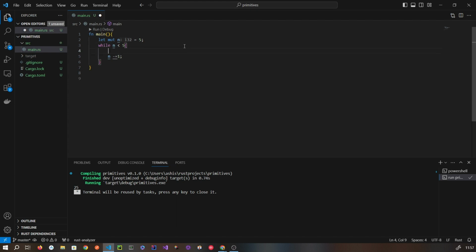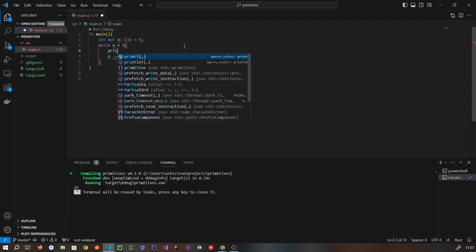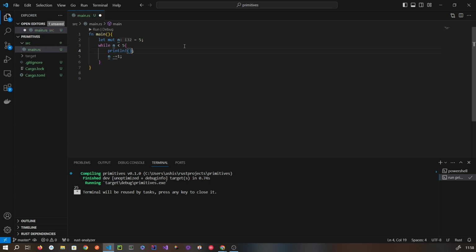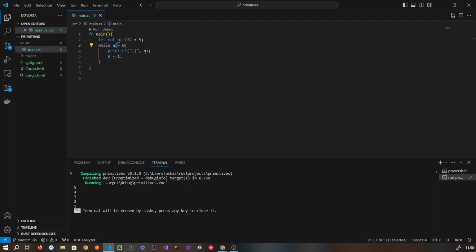So here I'm decrementing the counter and simply printing this number. So we are basically decrementing this n number. All right. So this is how you write a while loop.